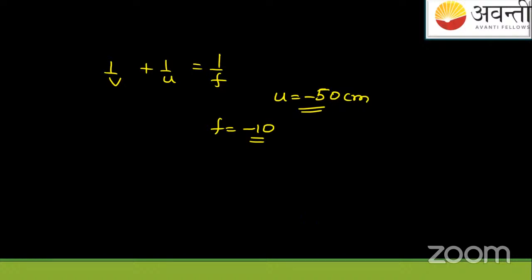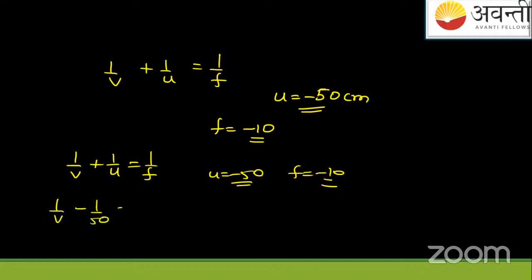Good. So we are having this, that is 1 by v plus 1 by u equals to 1 by f. Put the values. u you will put here as minus 50. f you will put as minus 10. We'll get the final answer. So the I3 value will be this: 1 by v equals to minus 1 by 50 minus 1 by 10.